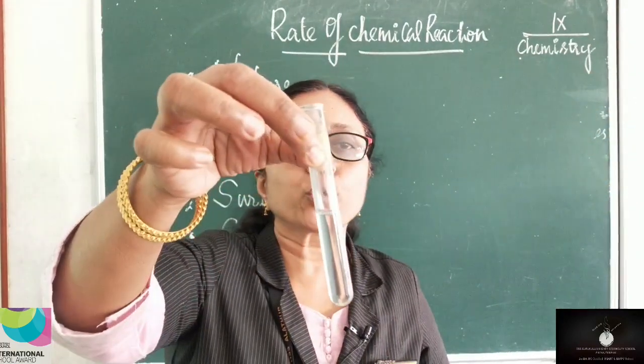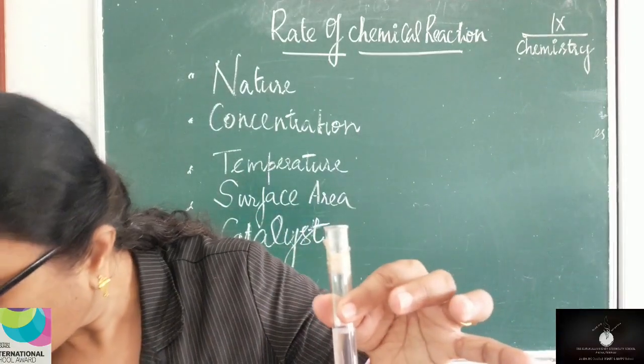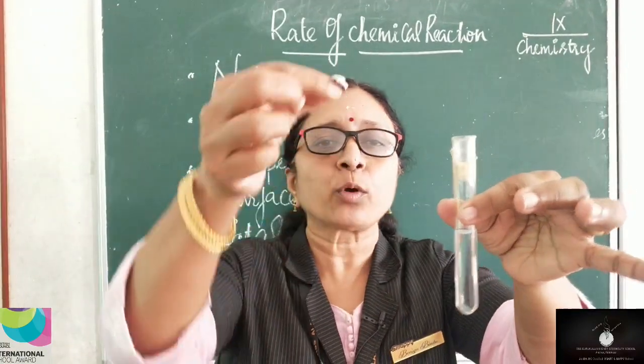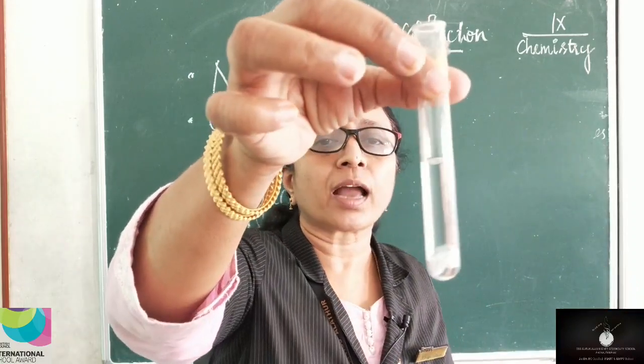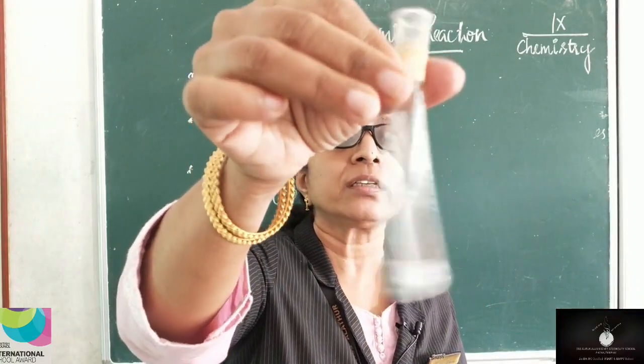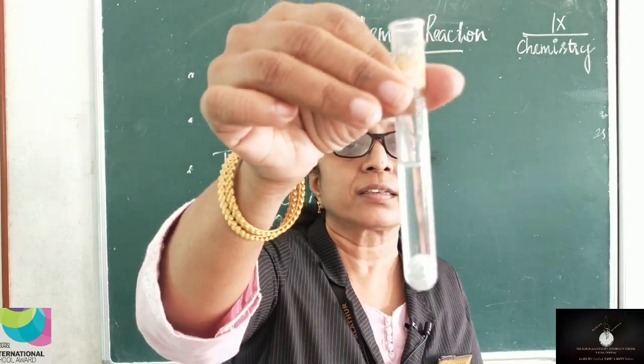To the second test tube, let me add zinc granules. So this is zinc. So I am going to add zinc granules into dilute HCl. You can look at the reaction. Is there any reaction? Very little bubbles are seen here, isn't it?